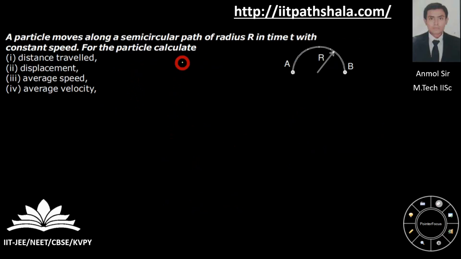A particle moves along a semicircular path of radius r in time t with a constant speed. For the particle, you have to calculate the distance traveled, the displacement, the average speed, and the average velocity.